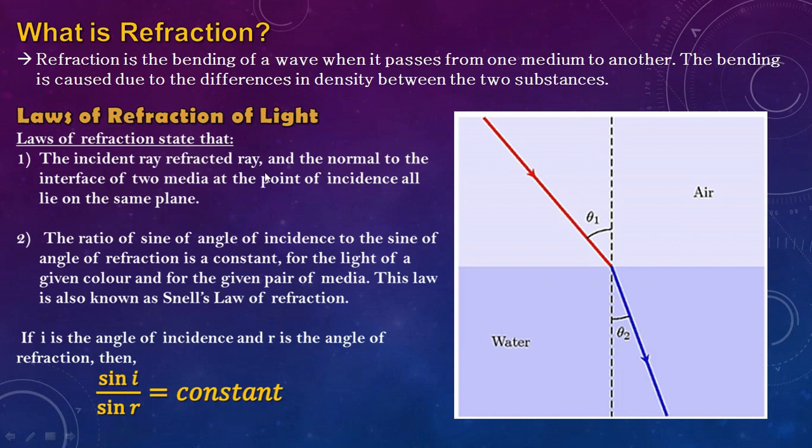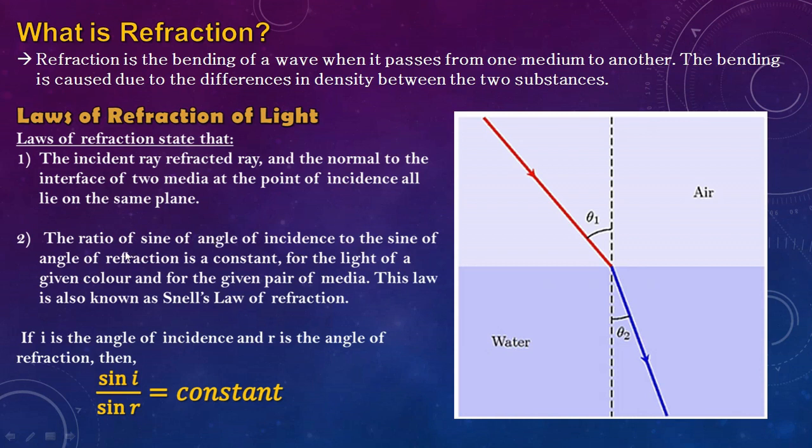The first law says that the incident ray, the refracted ray and the normal all lie in the same plane at the point of incidence on the interface of the two media. The two media are air and water, and this line is the interface. The second law is a little bit complicated, but I will try my best to make it clear.